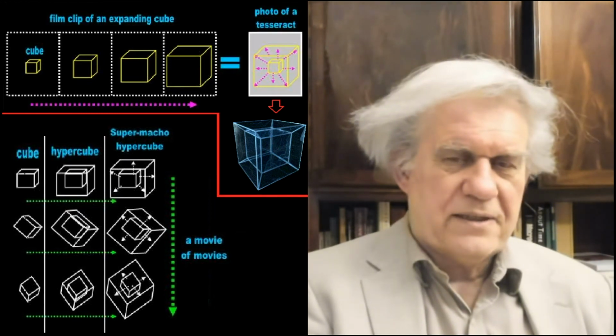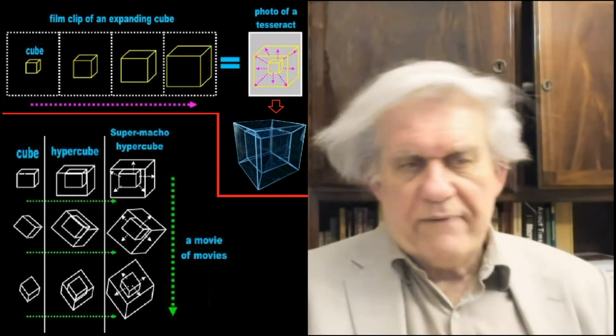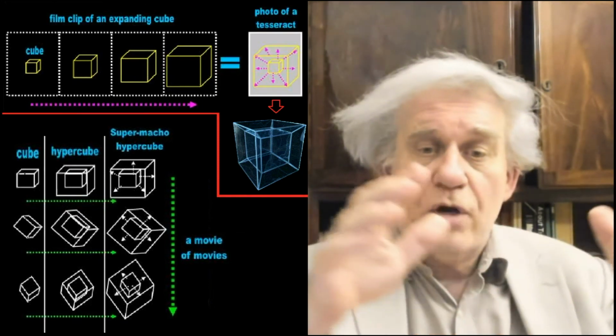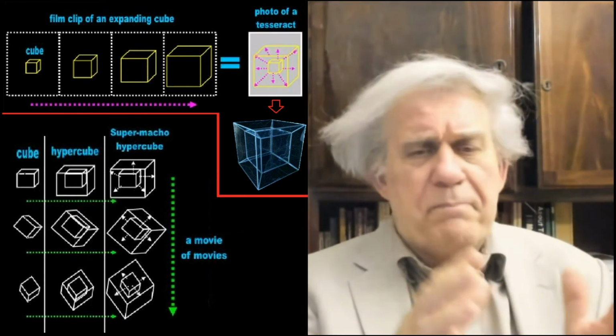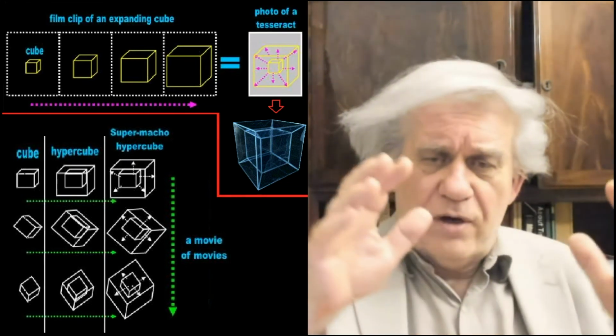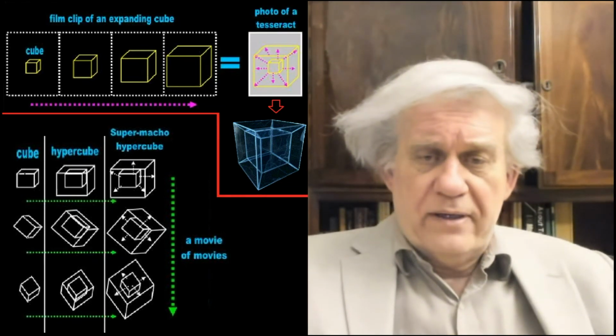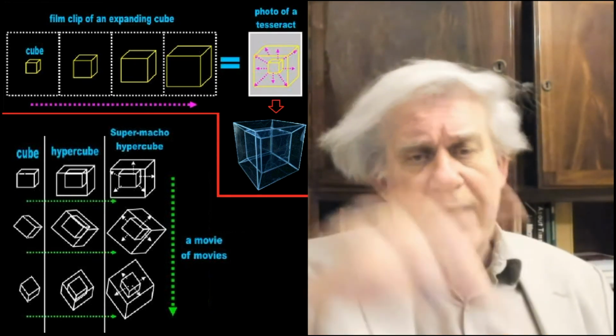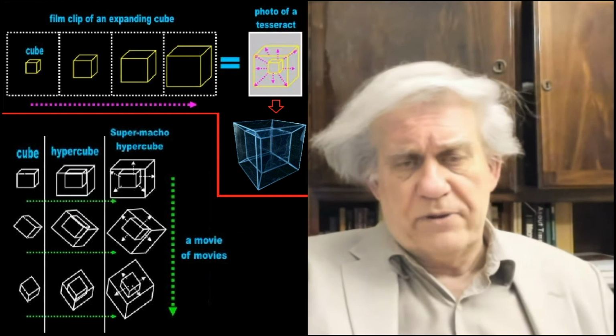hypercube instead. You have a cube. Listen carefully here. You have a cube, and the cube expands over time. Think of it as a cubic balloon, and you inflate it. So the cube grows over time, becomes bigger and bigger. With that you build that photo of a tesseract, which is what you see in the upper right hand corner there.